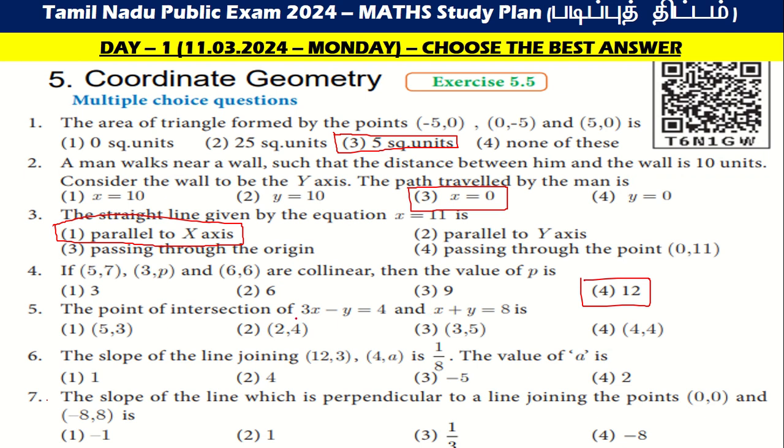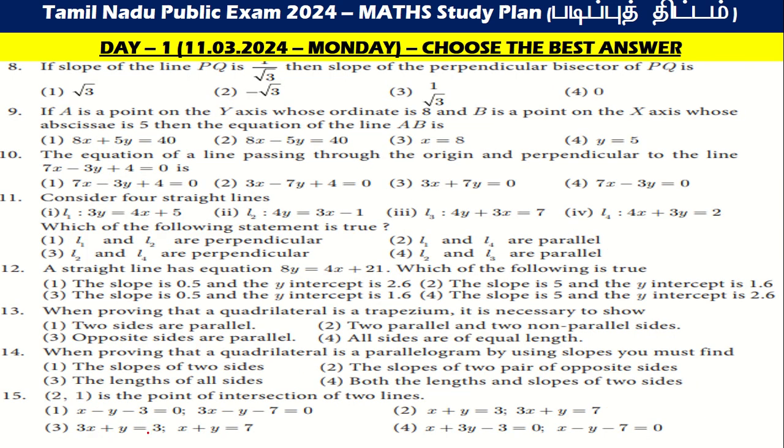Then the fifth one, the point of intersection, that is also D. The next one, sixth, the slope, that is C option. Next, the slope of the line which is perpendicular to the line joining the points is -1. Next, the eighth one, you will get -√3.